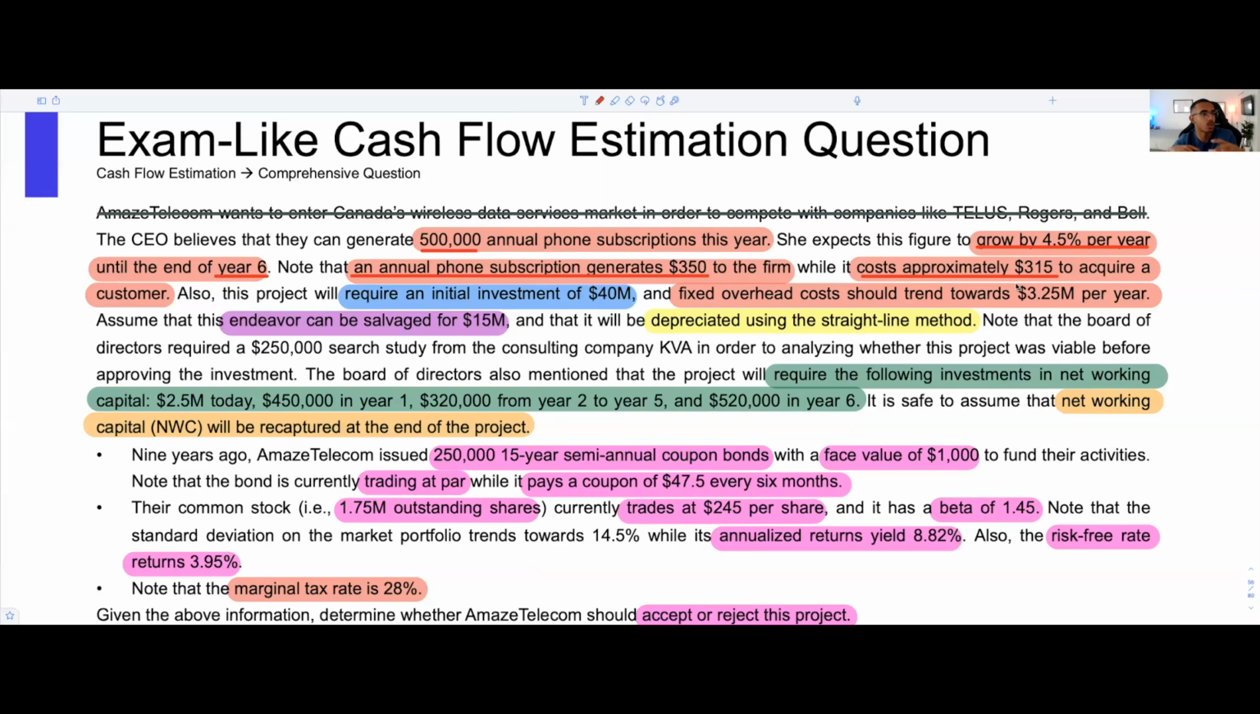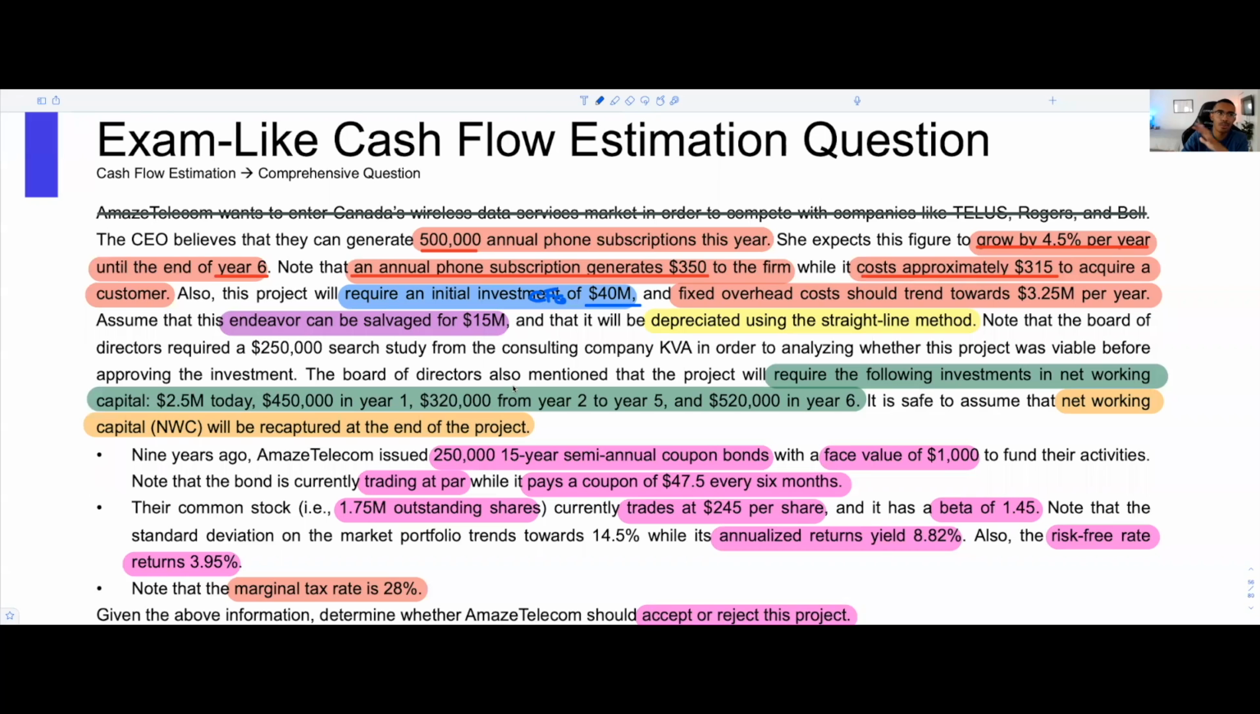Okay, I'm going to continue and just read through the question, and then we're going to highlight stuff and make it easier for us, just because it is comprehensive. I don't want to get us lost along the way. They're also letting you know that the initial investment that is required here is $40 million. So we could go ahead and say that this is CF0. So we have an initial investment of 40 mil.